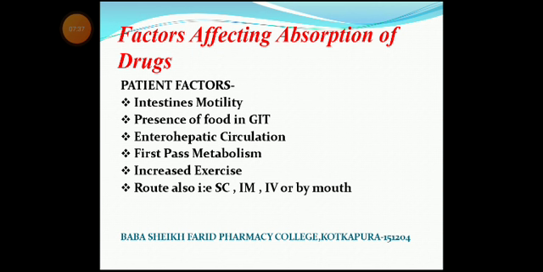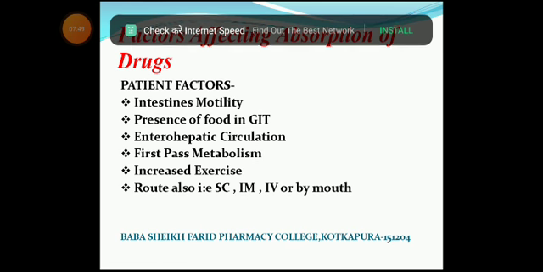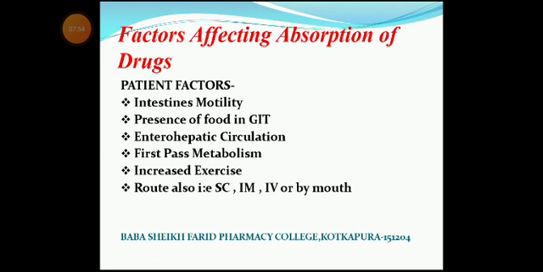the presence of food in the GIT. When there is a presence of food in the stomach, the absorption of drug will be delayed. Then enterohepatic circulation, secondly, the first pass metabolism, increased exercise, and the route by which the drug will be introduced, either subcutaneous, intramuscular, intravenous, or given by mouth.